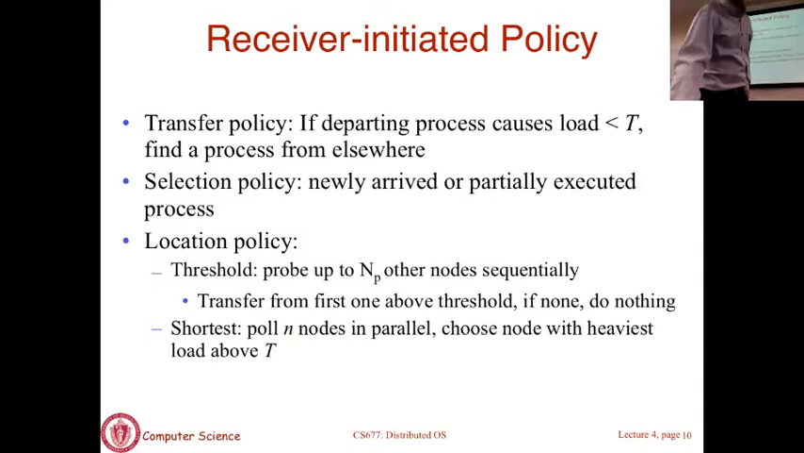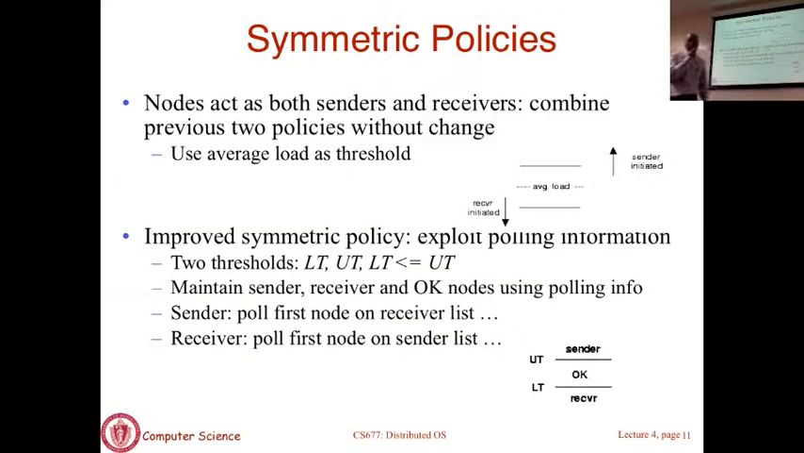So we'll do one more policy and then we are going to stop today. This one is called symmetric policy. The symmetric policy basically says that both sender initiated and receiver initiated techniques coexist in this system. Depending on your load, you may be a sender actively trying to offload jobs, or you may be a receiver hunting for jobs. So you do both. Some machines are looking for work, others are trying to send work, and there are some machines that are neither.